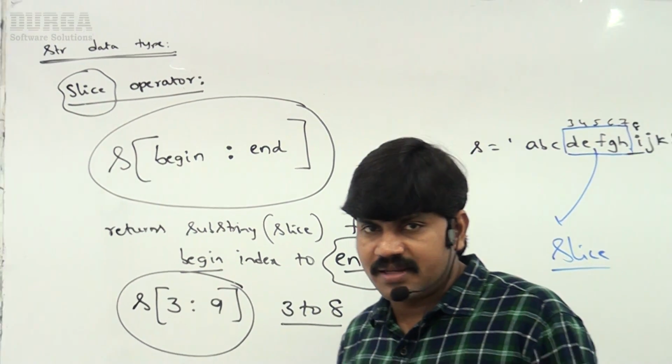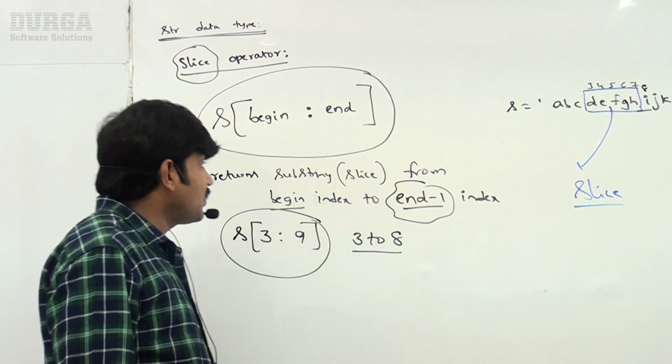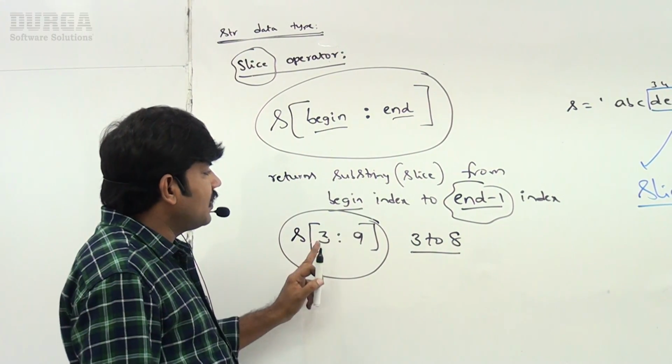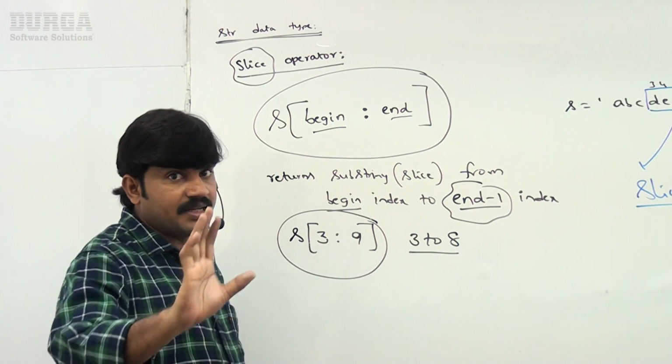So how many arguments are there for the slice operator? Please respond. How many arguments are there for slice operator? 2 arguments. Begin and then end. Next, sir, from begin index to n minus 1 index. Just a basic idea only.